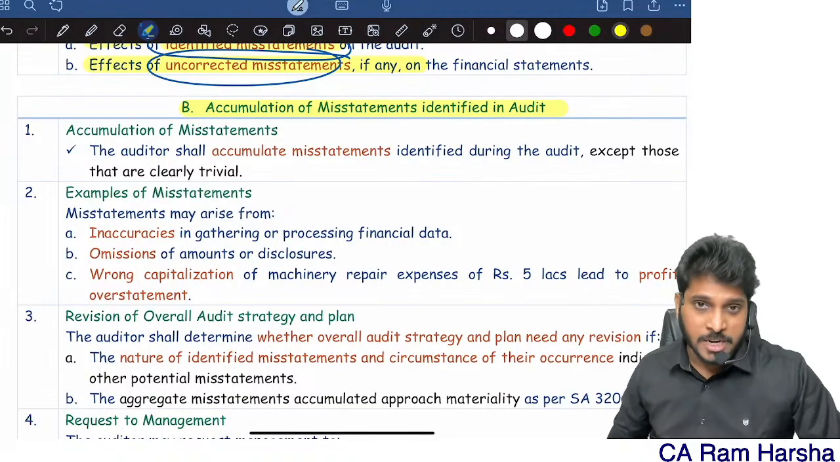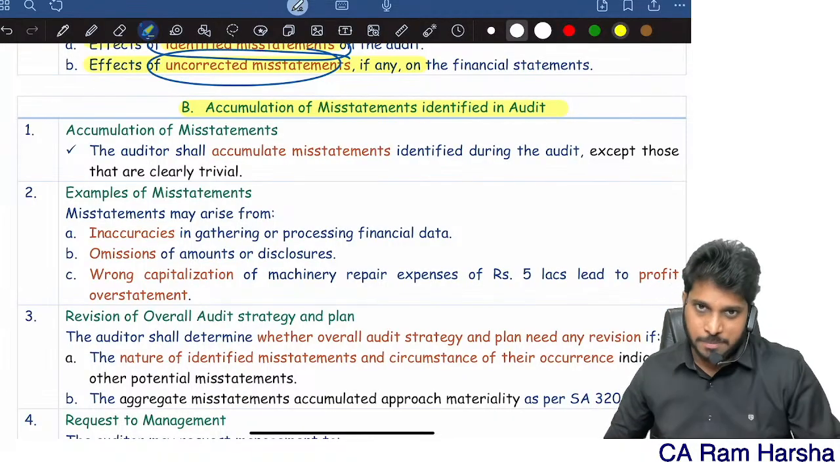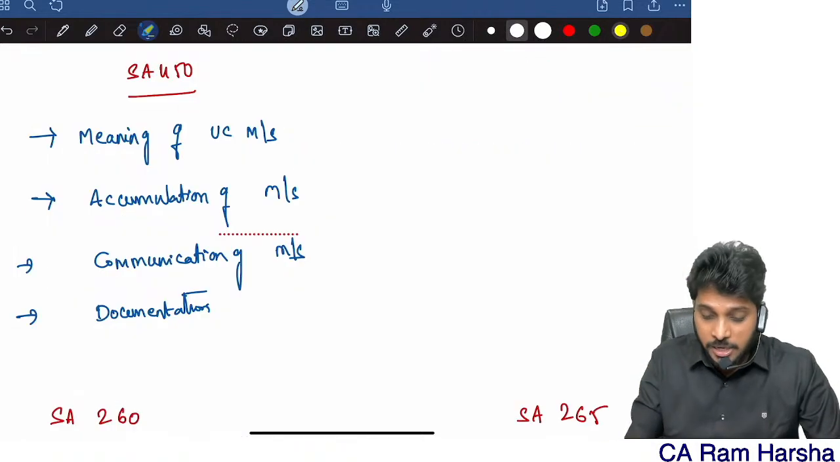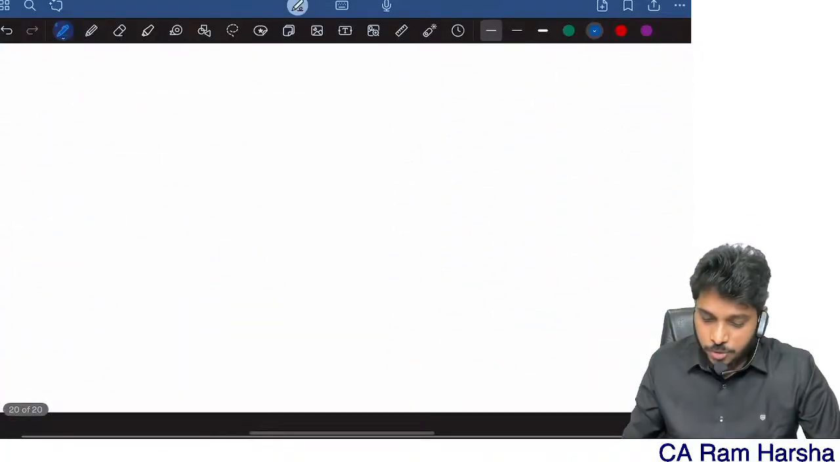Now, first of all, accumulation. What do you mean by accumulation of misstatements? Whenever we are doing an audit, whenever we find any mistake, we should accumulate it. Now, here, there are 3 levels of materiality. There are 3 levels of materiality in accumulation of misstatements.